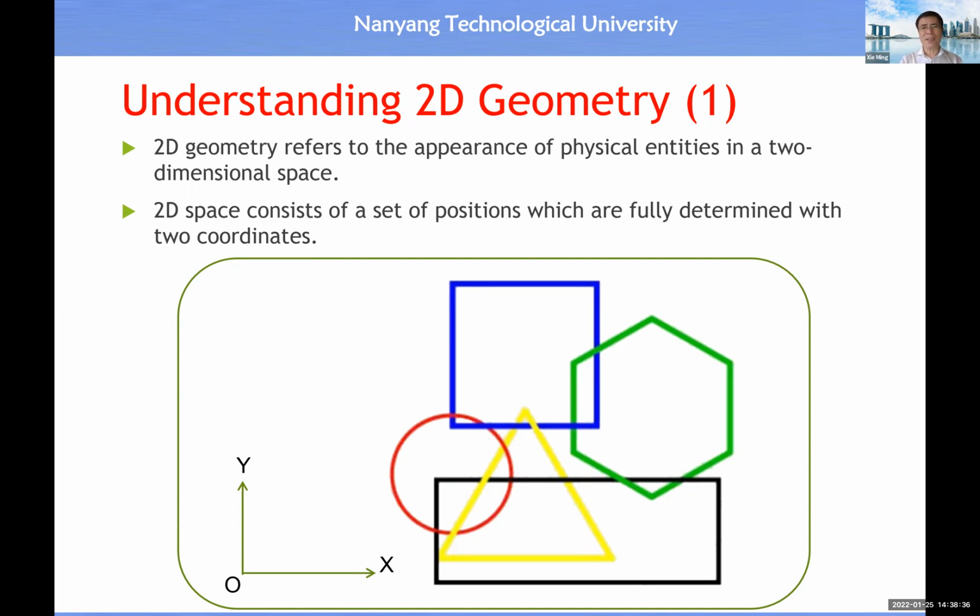All right. And what is a 2D space? A 2D space basically consists of a set of positions which are fully determined by two coordinates or two reference axes. So we have an X coordinate and a Y coordinate. All right. So with the two coordinates, we should be able to fully determine the spatial location of a point in a two-dimensional space. All right.